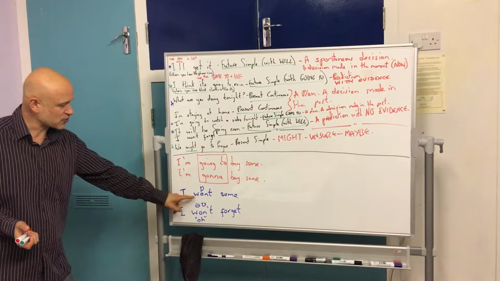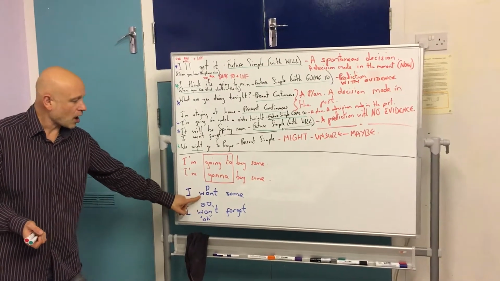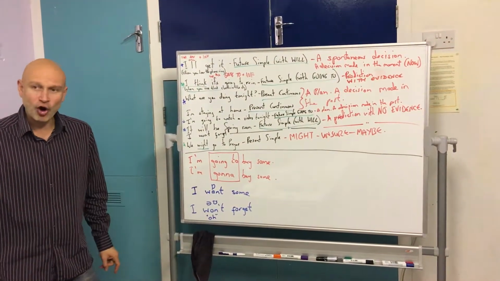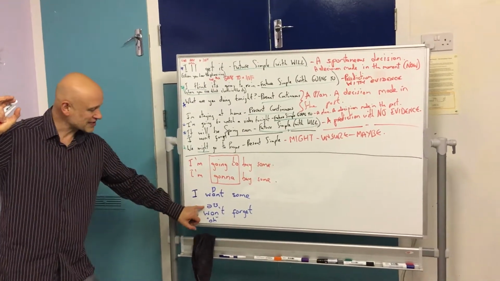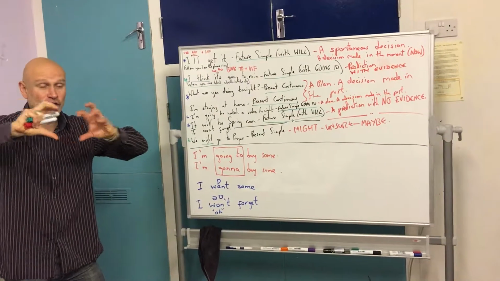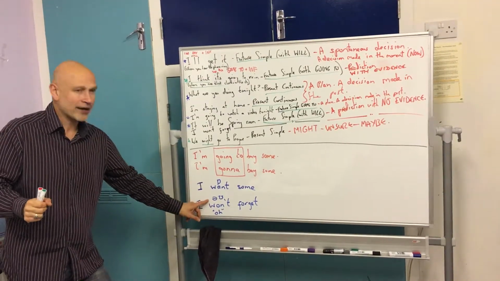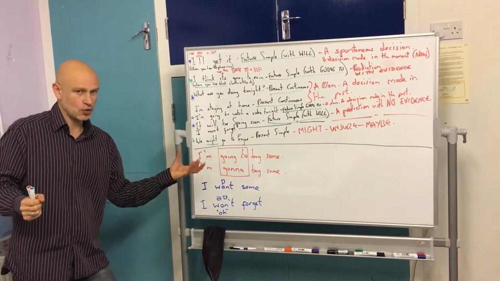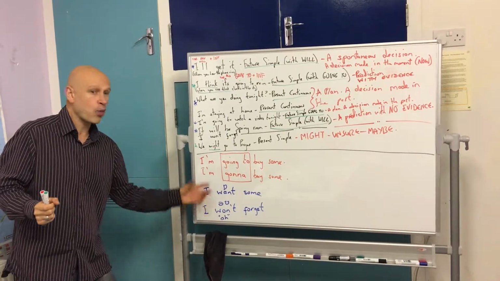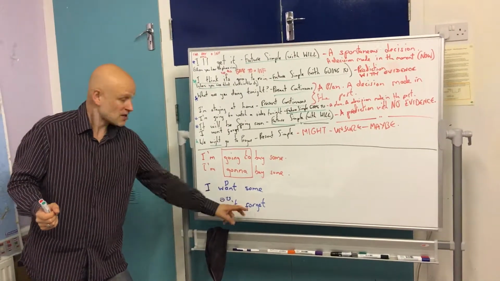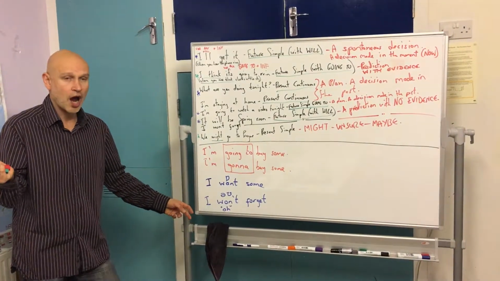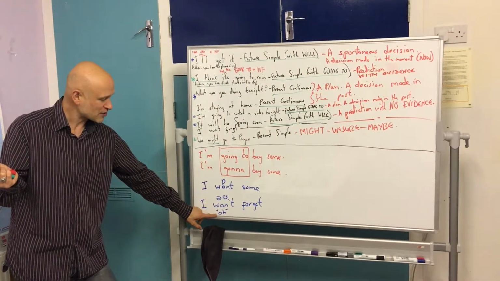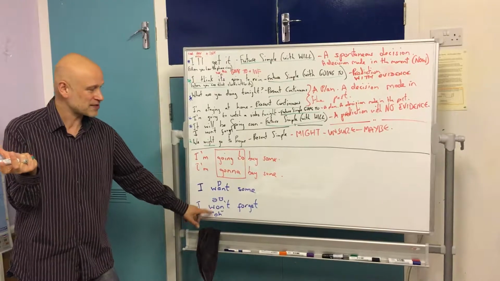What's the difference between this word and this word? I want something, it's an O sound, O like a clock, want. Whereas this is called a diphthong and it's a much longer sound. Have a listen, I won't. Oh, I won't forget. So that's the difference between want, which is very short, and won't, oh, which is very long. It's got that O sound in it.